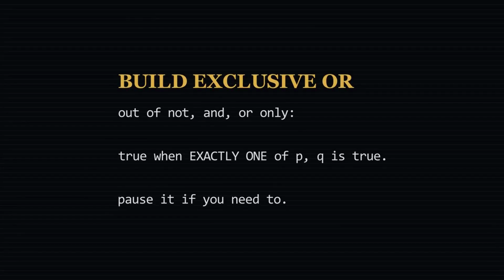The big one, build exclusive or: true when exactly one of P and Q is true, false when both, false when neither. Only the 3 connectives you have. Take your time and do not feel bad if it takes a while. The textbook gives you a minute.